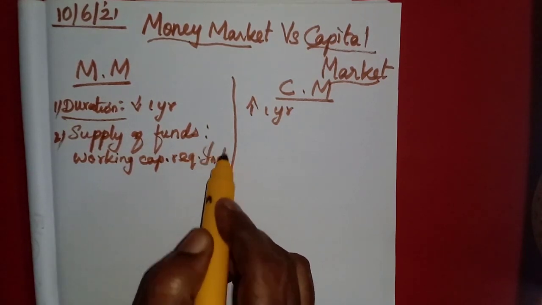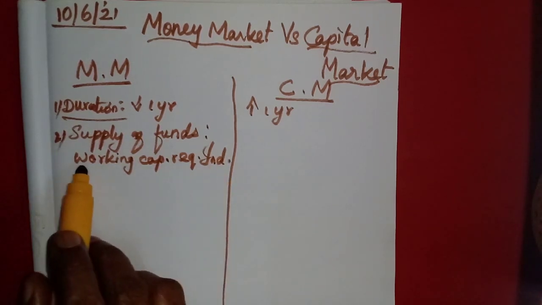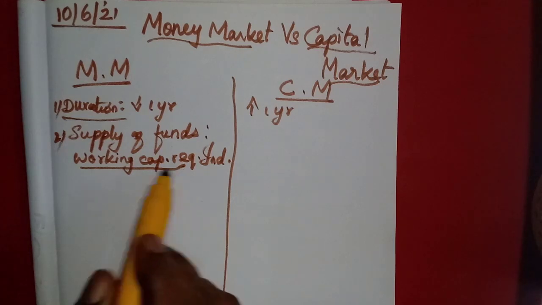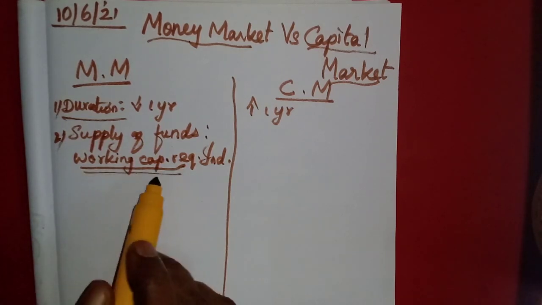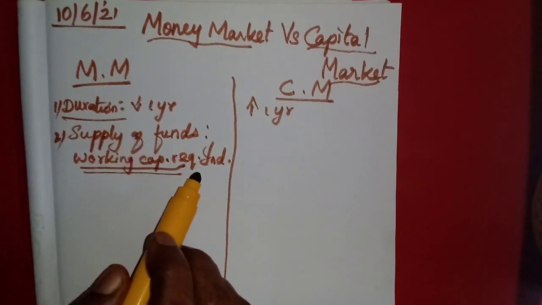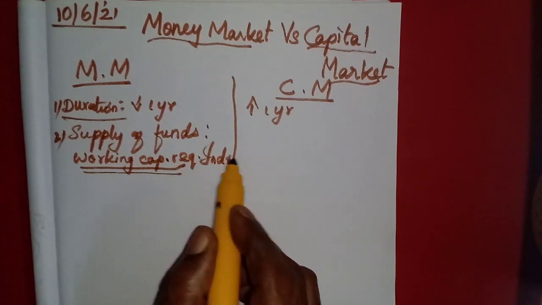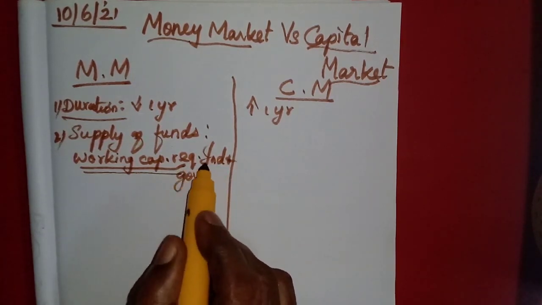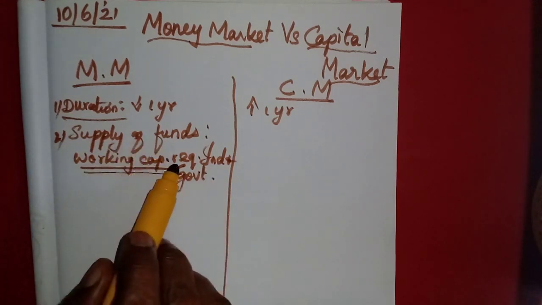For which purpose? For the working capital, for running the organization, that is called running operations. It is providing that short-term fund for industries. And for the government also it provides fund, the short-term fund for the working capital requirements.